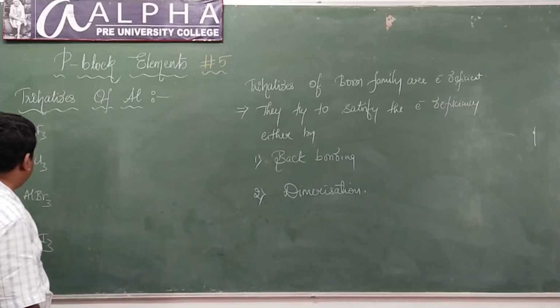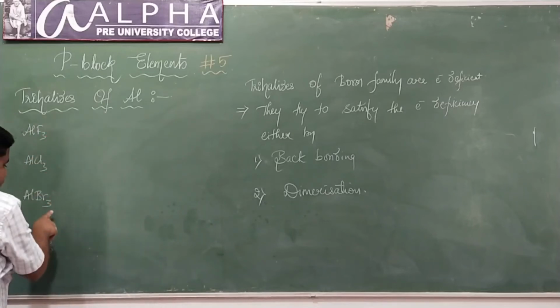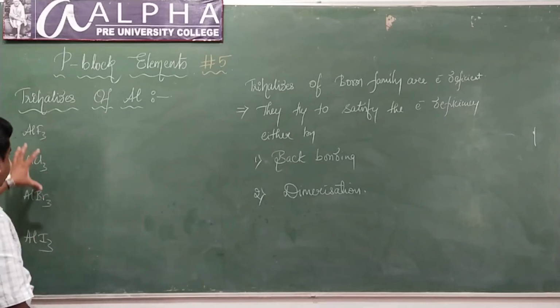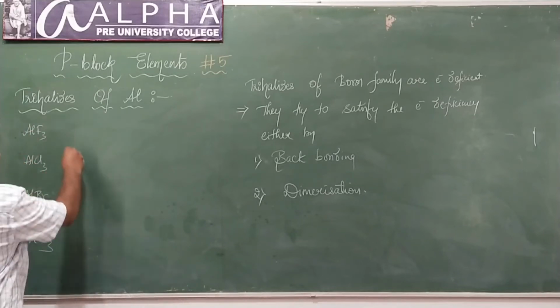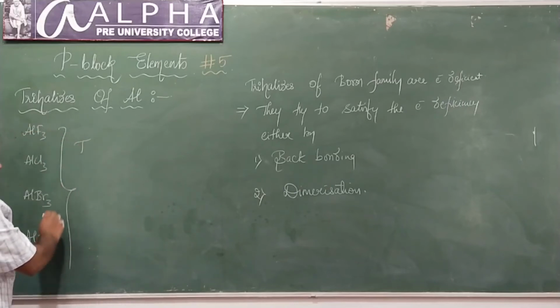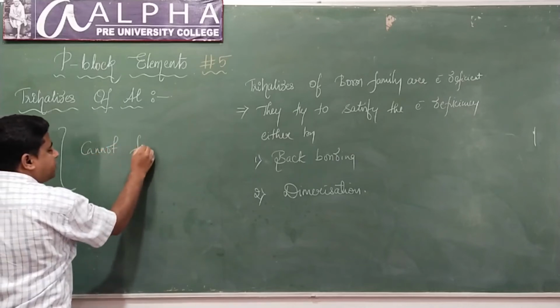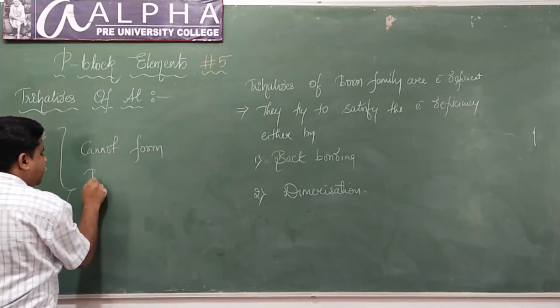Now if I talk about the trihalides of aluminium, look here, all the trihalides of aluminium cannot form back bonding.